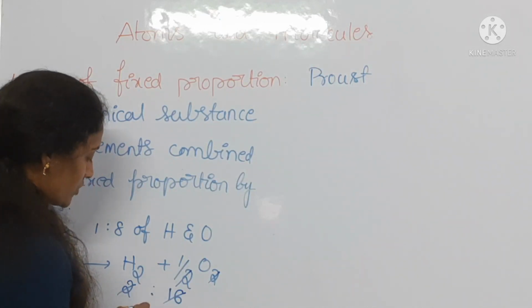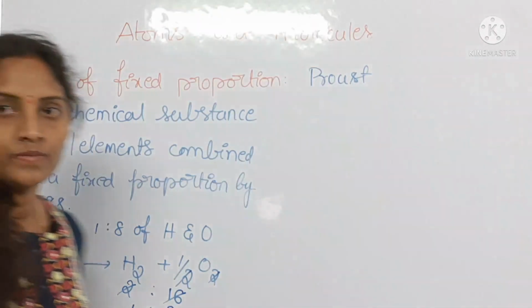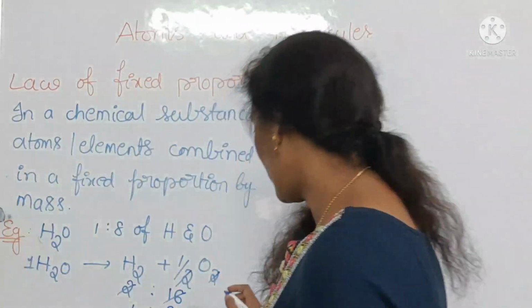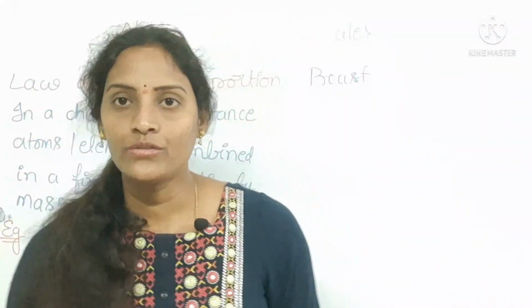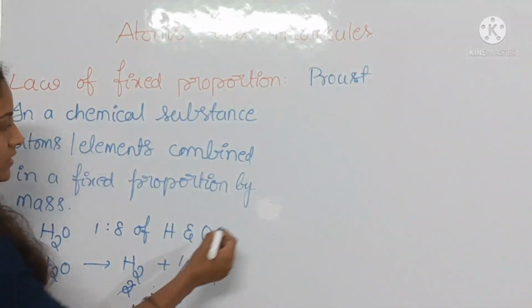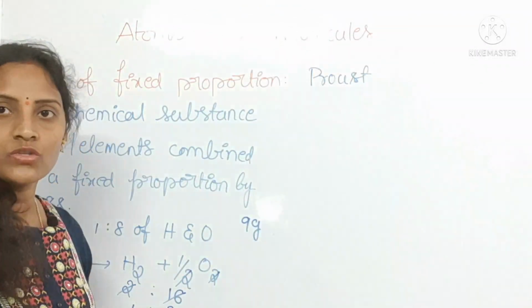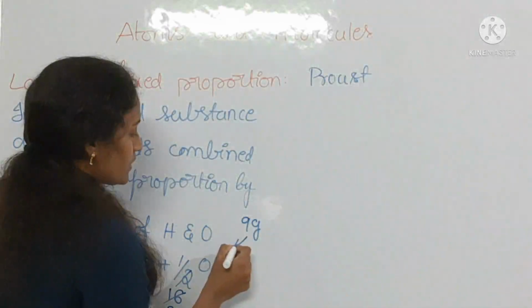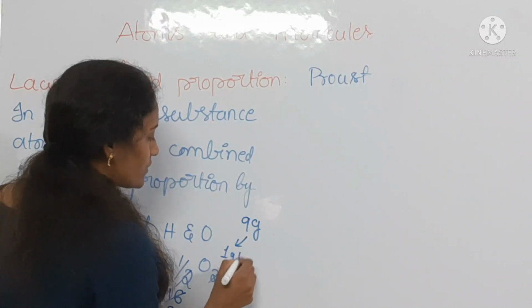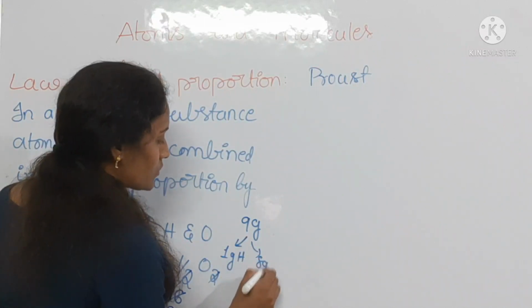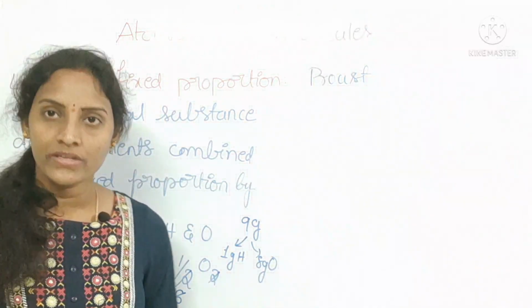What is the simplest ratio of hydrogen and oxygen? 1:8. So out of 9 grams of water, it always possesses 1 gram of hydrogen and 8 grams of oxygen. This is the fixed ratio.